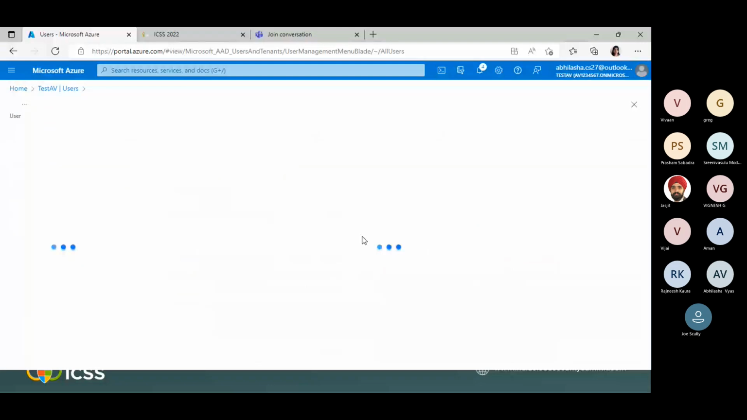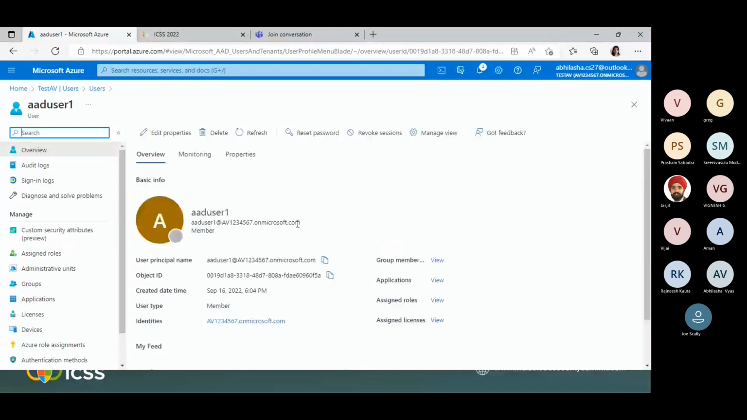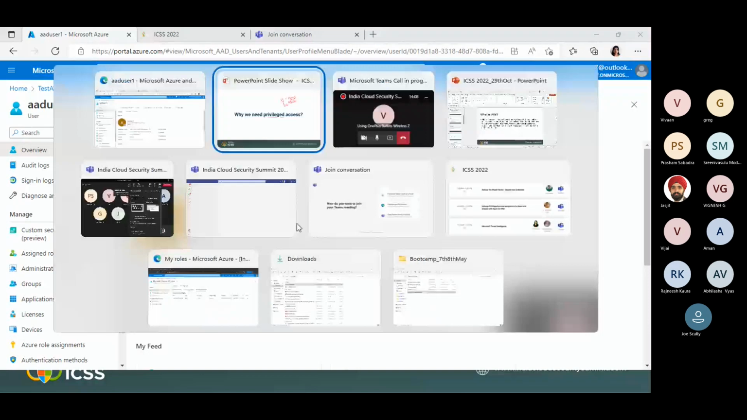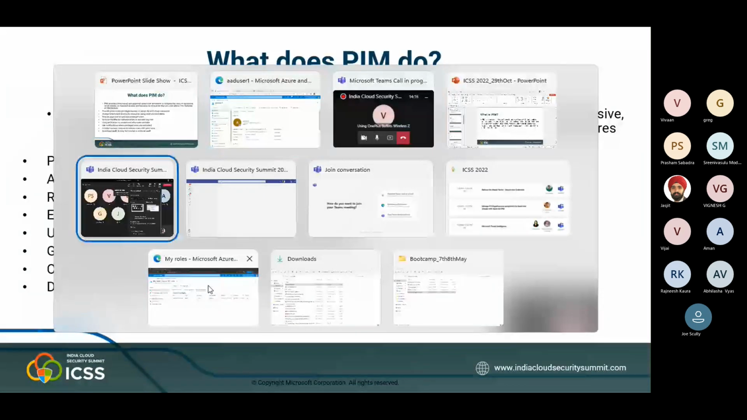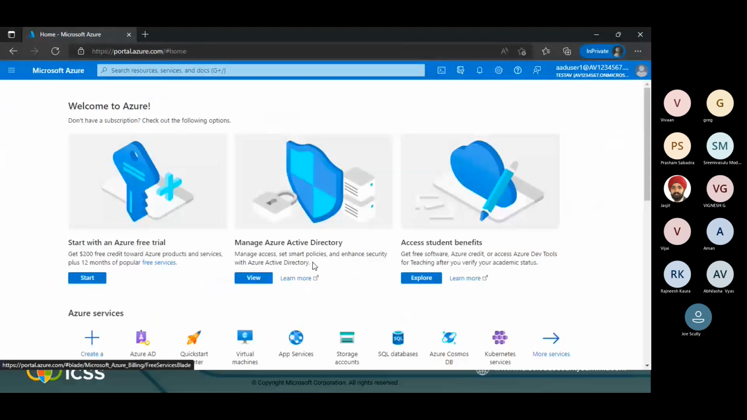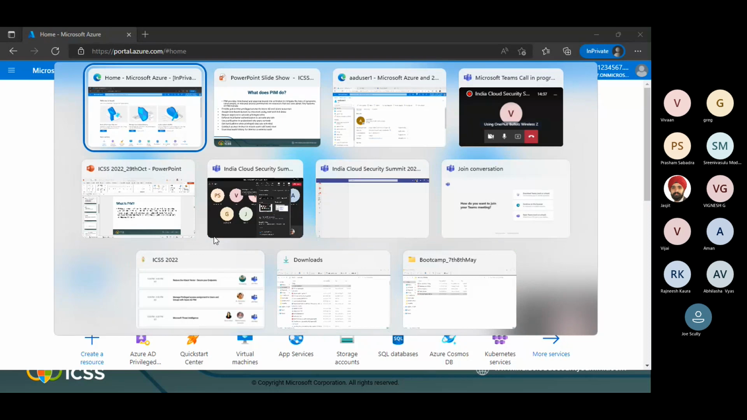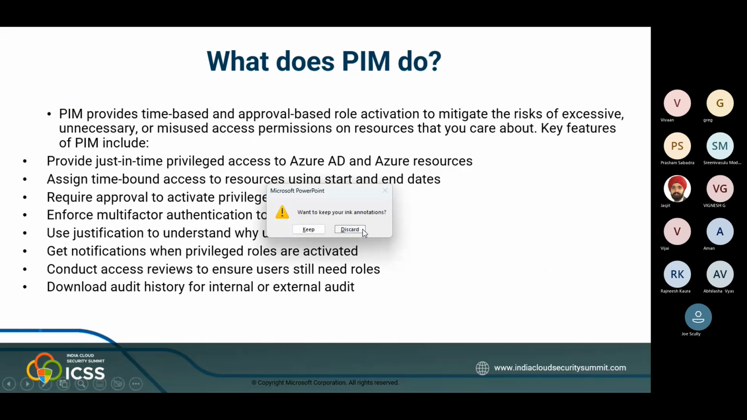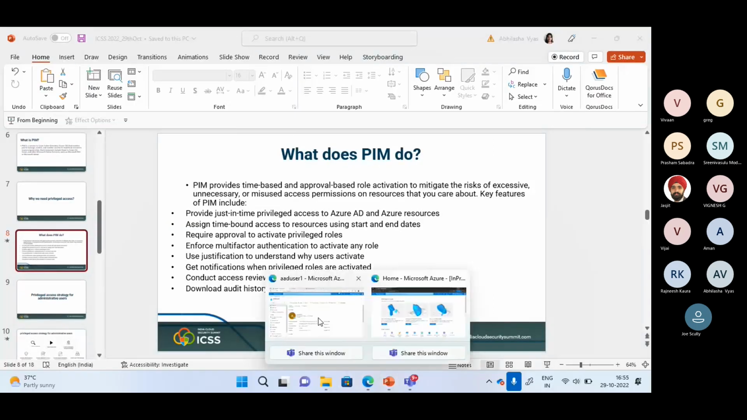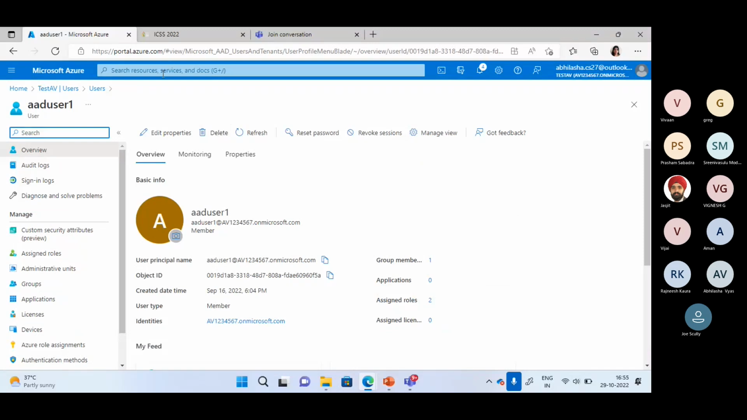And to show properly, I have opened the user's account as well. So this is a user account which I have already opened, AAD user 1. So whatever operations we will be doing related to PIM assignments, we can also check at this particular user account as well, which I have created for this demo purpose. Close this just to avoid the confusion. Yeah. So here I'm going to the PIM blade again.